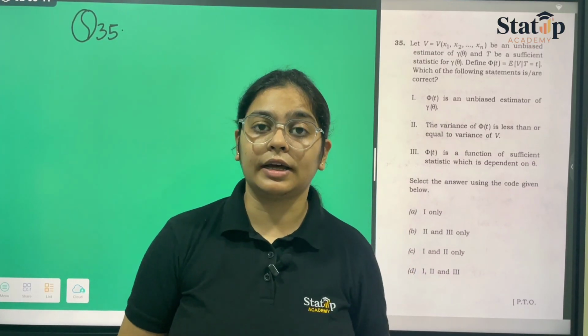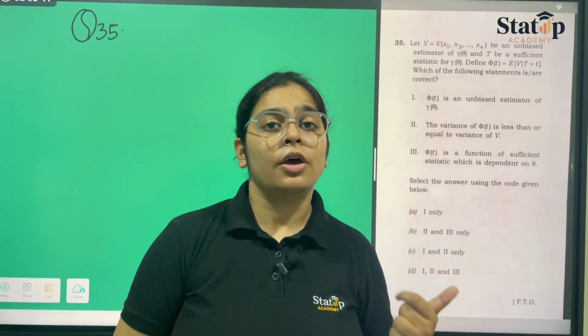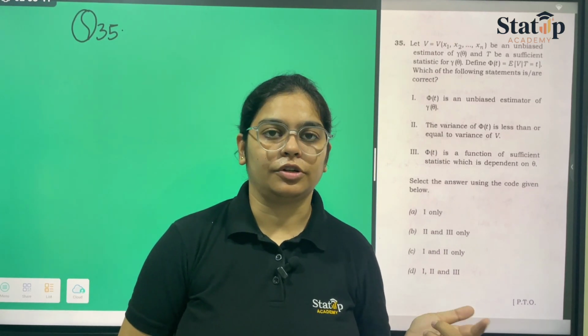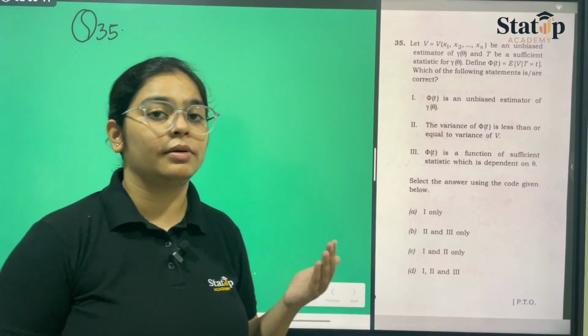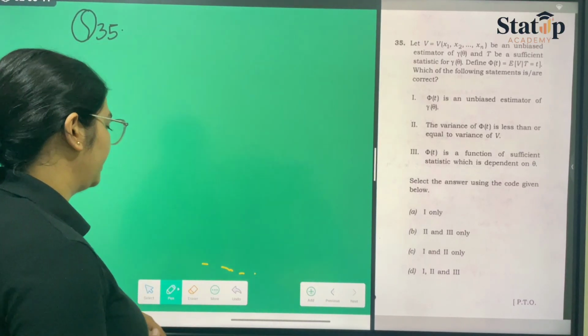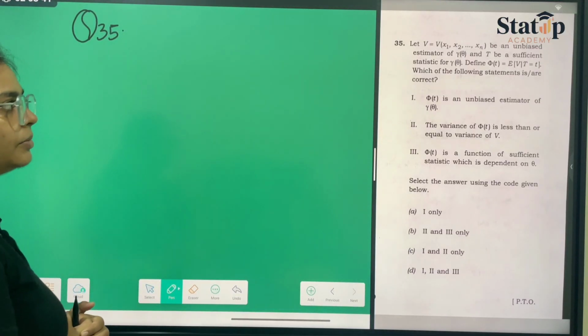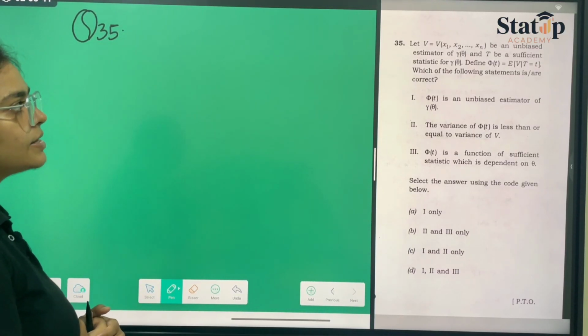If you just mug it up, it is not going to help in the examination, neither in the numerical portion nor in the theoretical portion. So having conceptual knowledge is very important in statistics paper 2. So here, in question number 35, they have given us the variance.